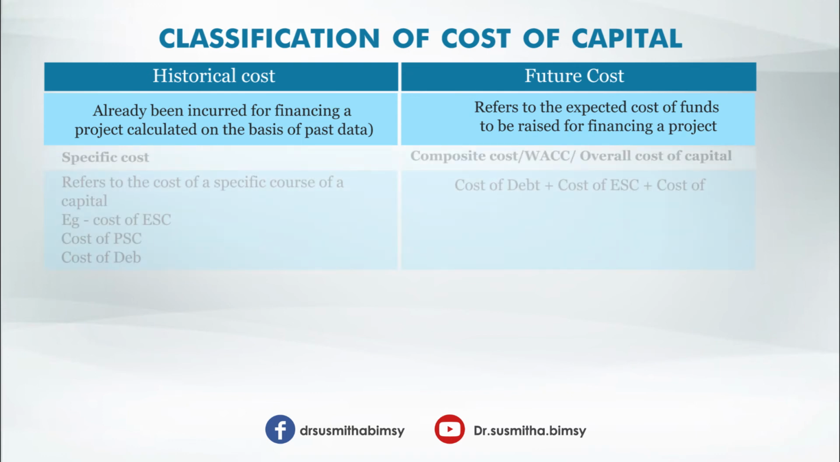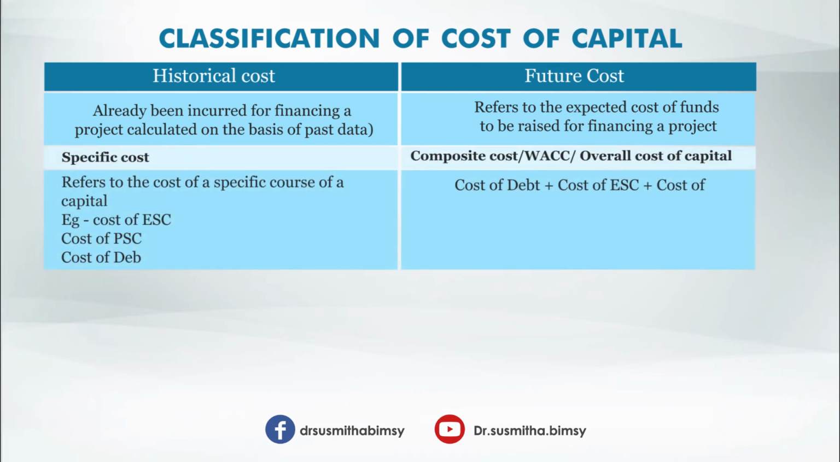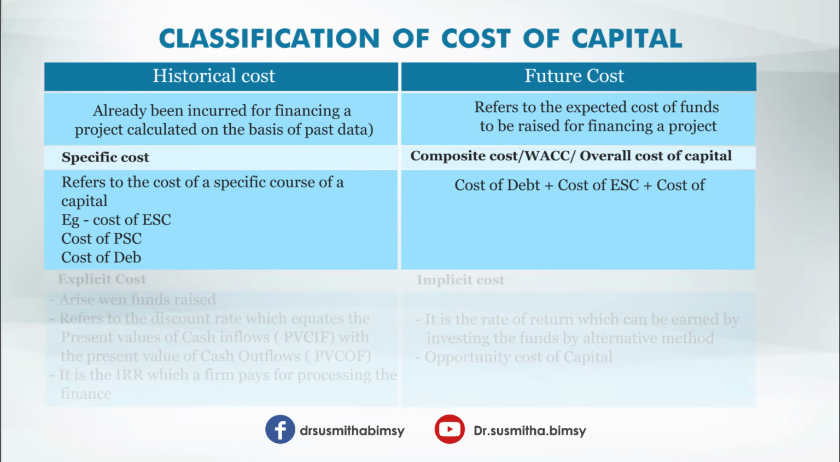And the next classification is specific cost and composite cost. Composite cost is also called WACC, that is weighted average cost of capital or overall cost of capital. Okay, then what is specific cost? It refers to the cost of a specific source of capital, that is cost of equity share capital, cost of preference share capital, cost of debenture, etc. And what is WACC? That is weighted average cost of capital or overall cost of capital. As the name indicates, it is cost of debt plus cost of equity share capital plus cost of preference share capital. That is, it is the combination of all sources of capital, right?